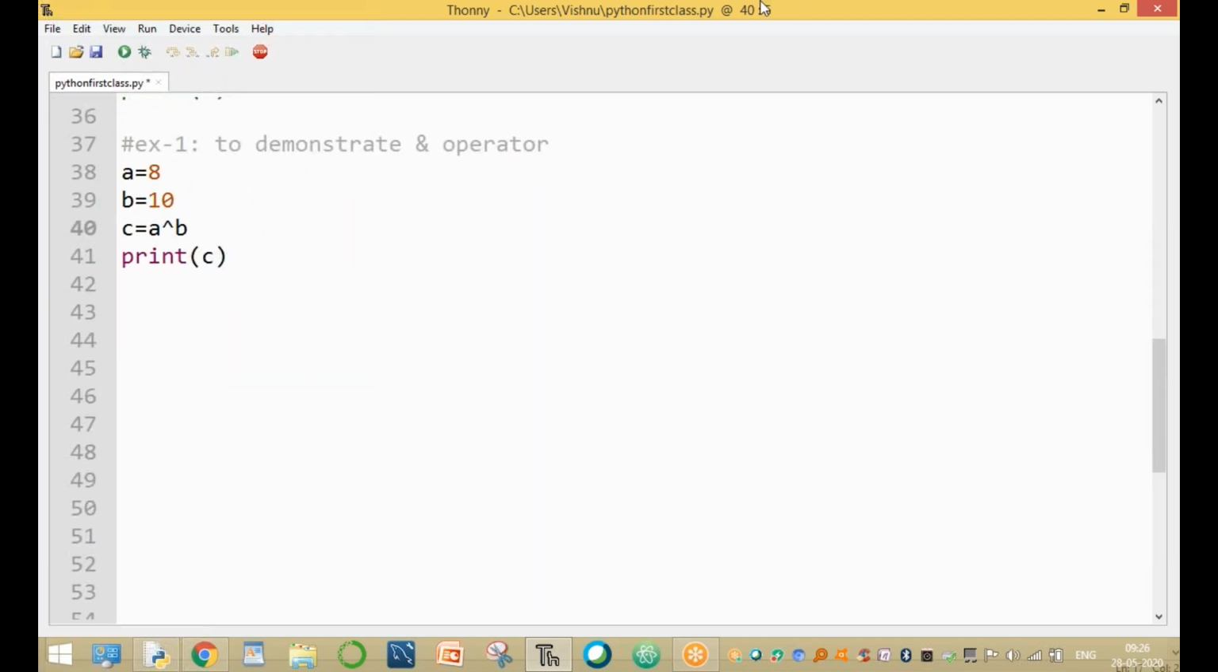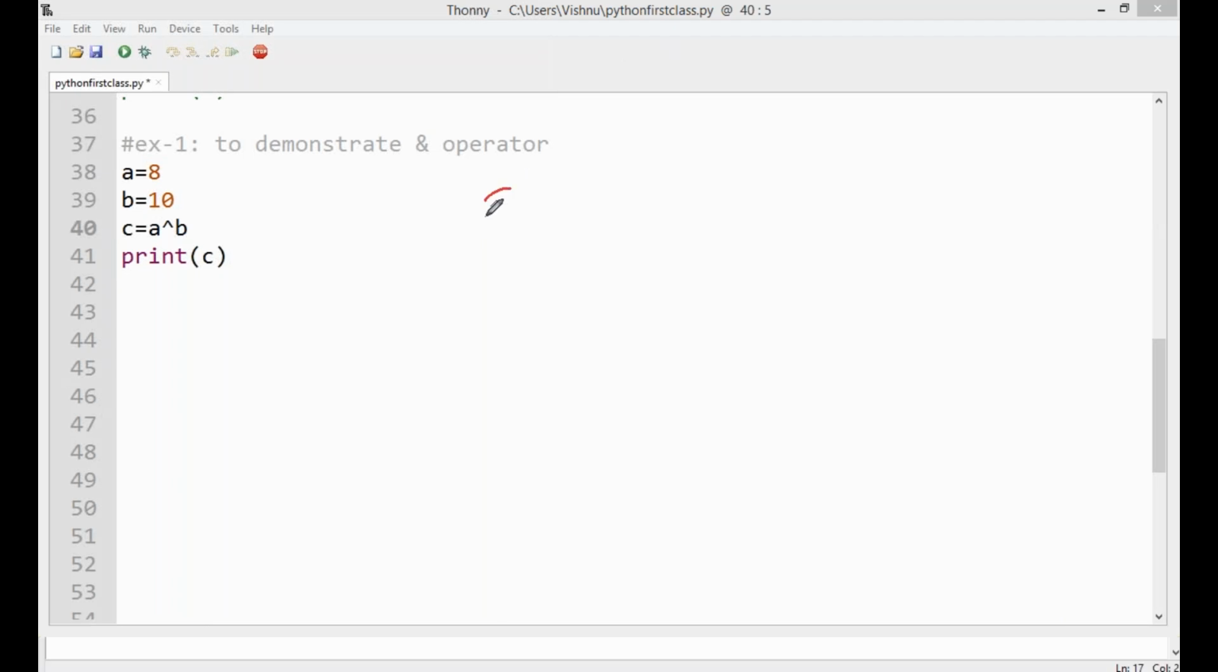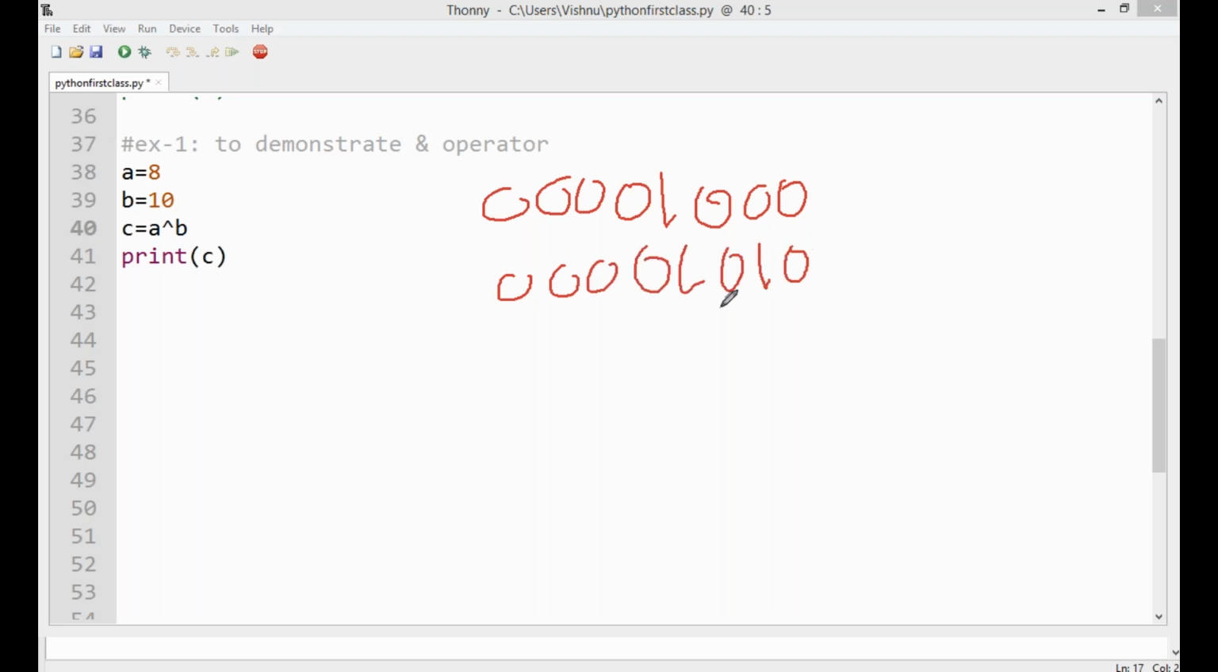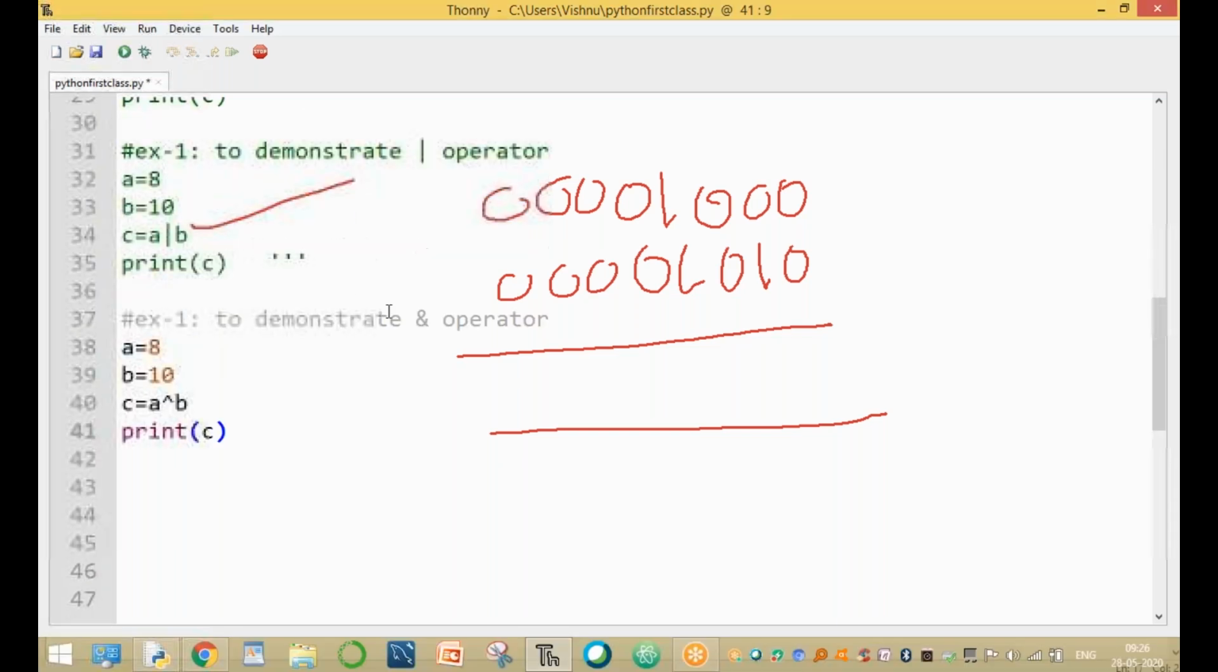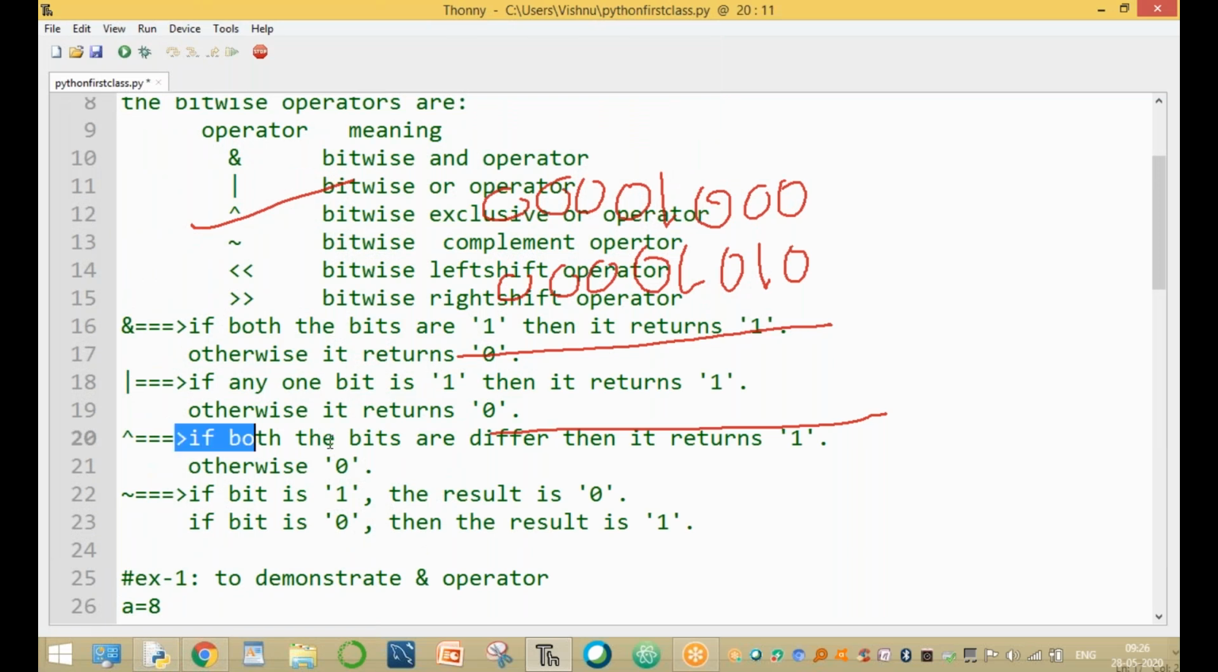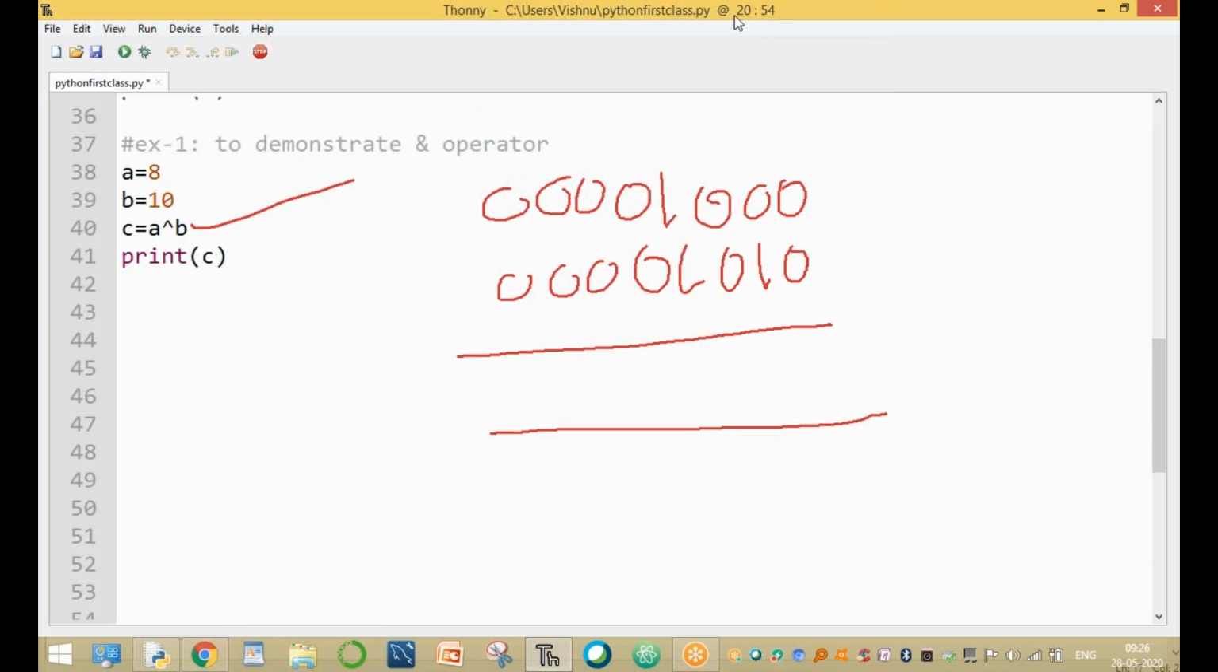So now what is the value of 0000 1000 and 0000 1010? Now the output: what is the exclusive OR formula? The formula of exclusive OR is, if both the bits differ, then it returns 1, otherwise 0.